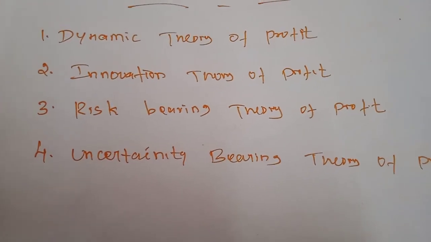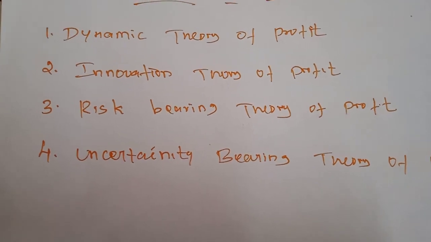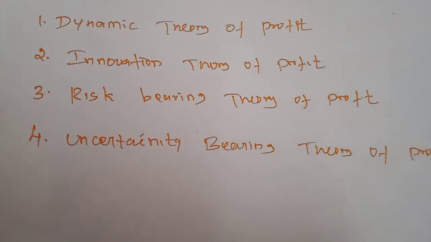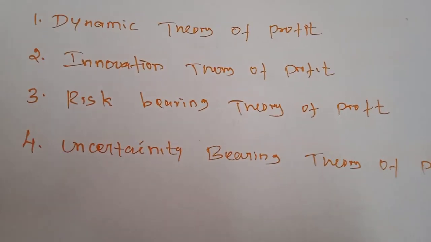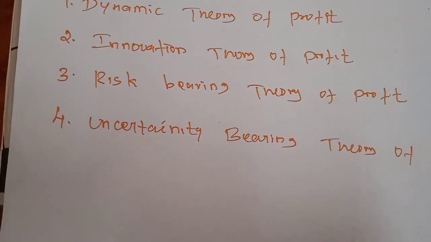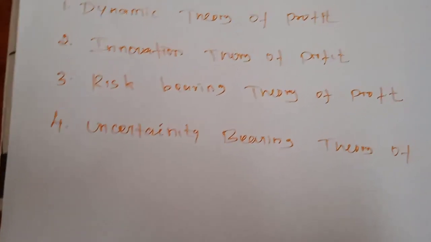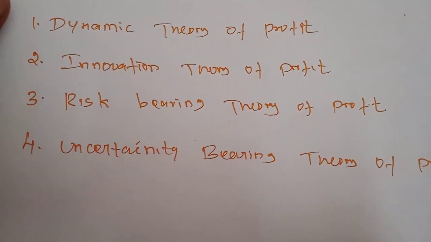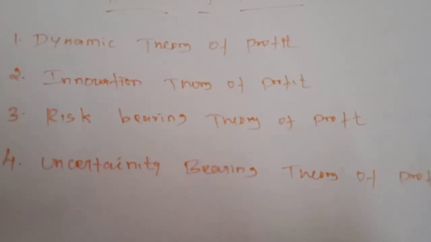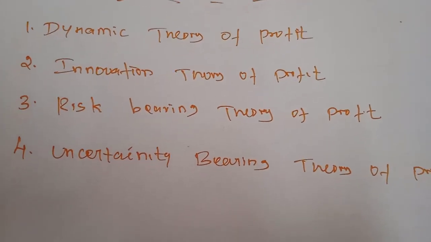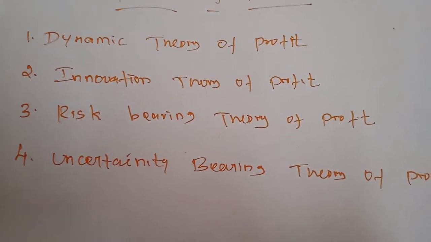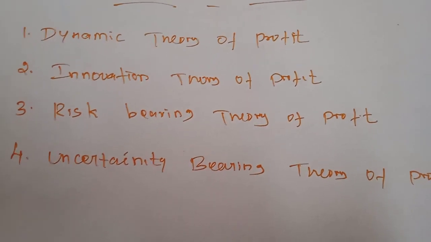We studied monopoly profit, where the monopolist has the power to earn more profit. Hence profit is the reward for dynamic changes in society. Only on the basis of dynamic changes do entrepreneurs have the possibility of earning profit.